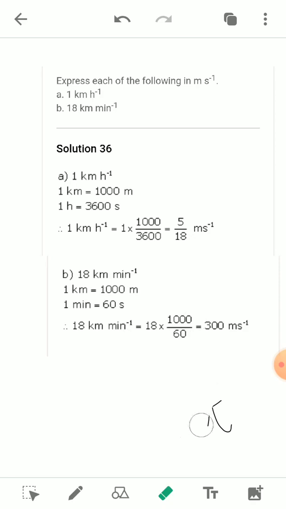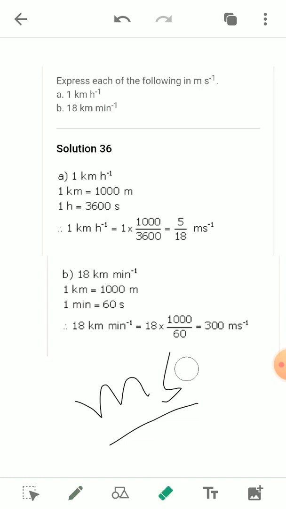Before that, we had discussed that the SI unit of speed is meter per second. So if any value is given in kilometer per hour or kilometer per minute, how will we be able to convert it into meter per second? That is the standard unit to find the value of a speed. So now see here, there are some questions related to that.